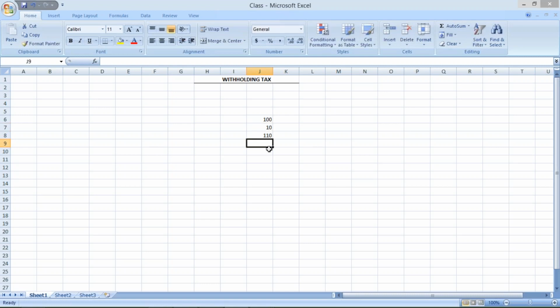total 110. Now whether you want to calculate this tax on gross amount or net amount? Can anybody explain which amount is the gross amount and which amount is the net amount?